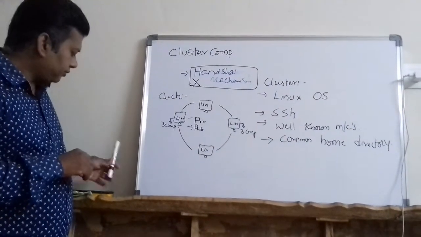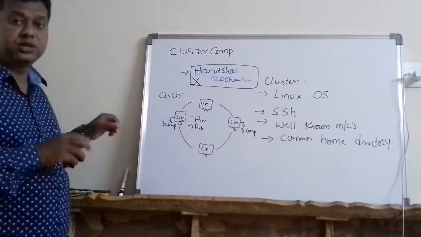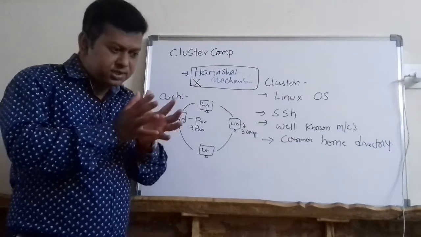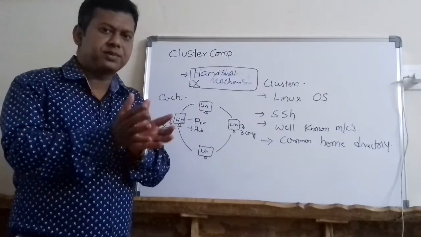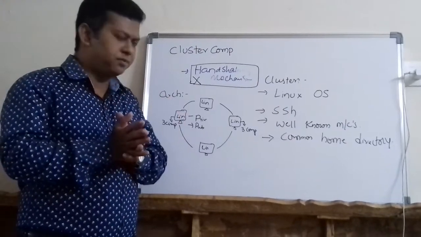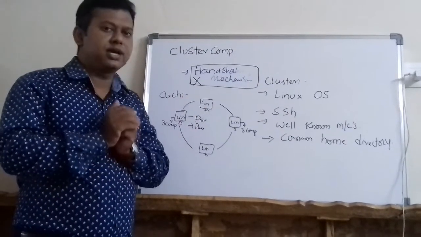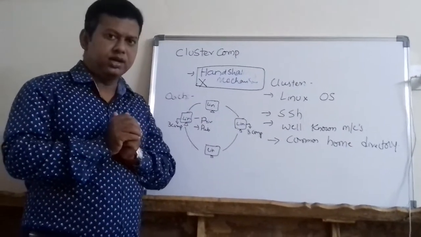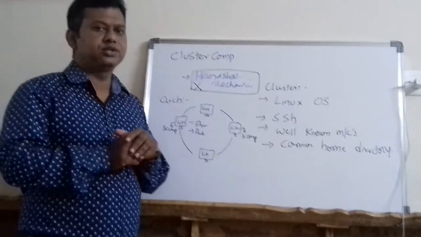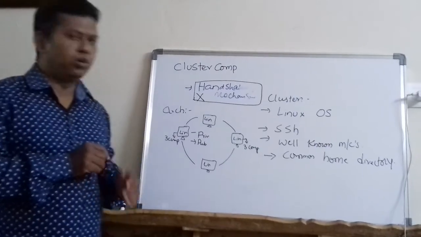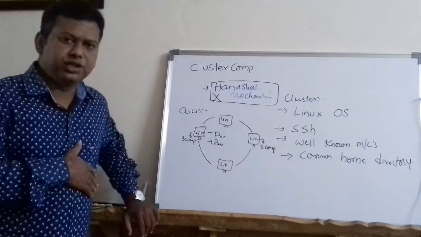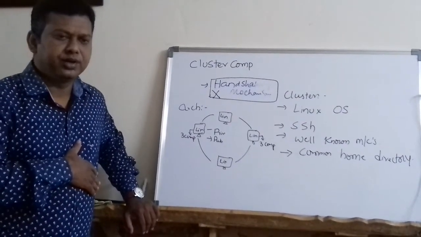That's the reason we say a cluster is cooperative. A cluster is a collection of cooperative computers. Every computer knows the presence and existence of all other computers, so the handshaking mechanism can be avoided, and hence cluster computing is proved to offer better performance over conventional distributed computing, right?